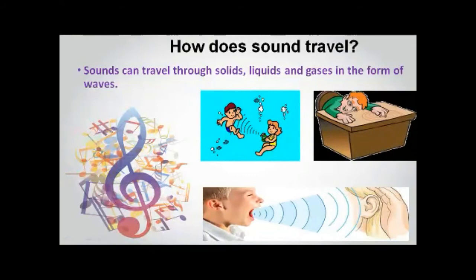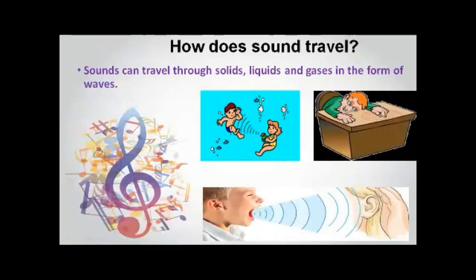And this is the example of gases: air. Gases means air. Beta, make a sound, and the sound can travel. Your mama can hear you right now when you say mama, so your mama can listen to you. So that means sound can also travel through the air, but sound always travels in the form of waves.